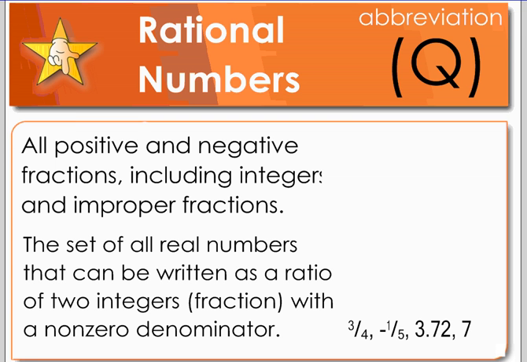The ratio of 2 integers is a fraction. You have a numerator and a denominator. Those are rational numbers, but the denominator cannot be 0.